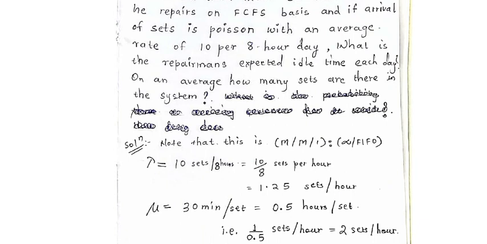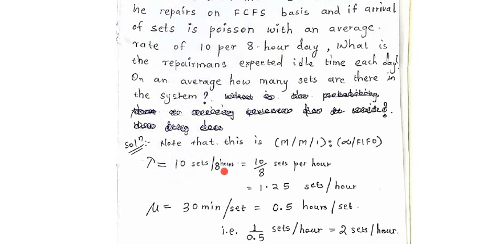So what information is given to us? Note that this is model 1. Arrival of TV sets is Poisson with an average rate of 10 per 8 hours a day. Now, 10 TV sets come per 8 hours.